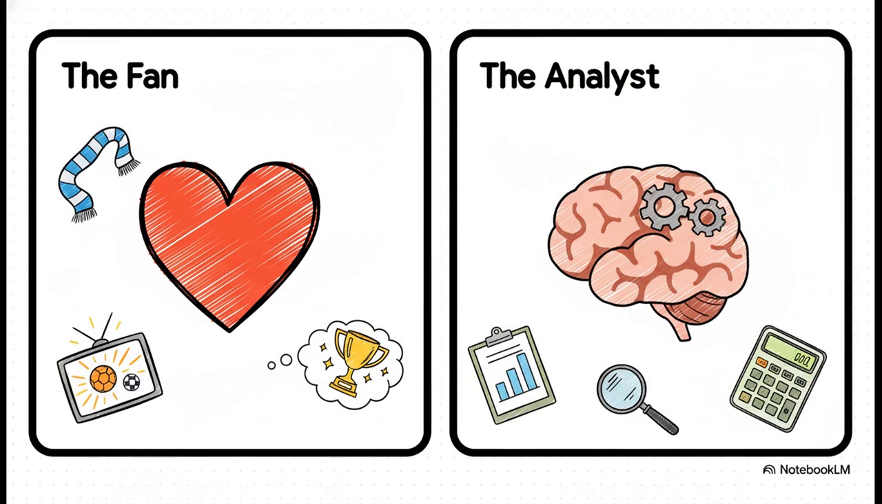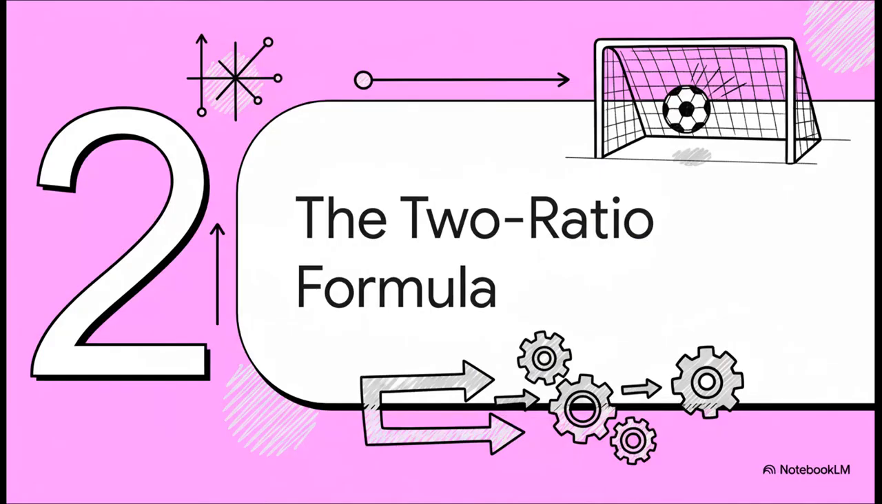But the analyst, over on the right, that's all about the brain. They're not looking at names. They're looking at data. They're hunting for specific mathematical ratios that point to a strong attack and, just as important, a vulnerable defense. The analyst isn't hoping for anything. They're calculating the probability. So how do we actually do that? That leads us right into section 2, the 2-ratio goal formula.